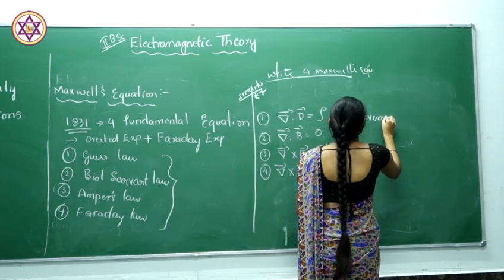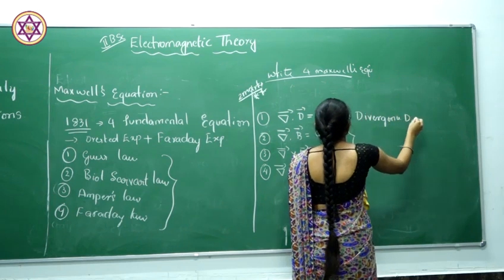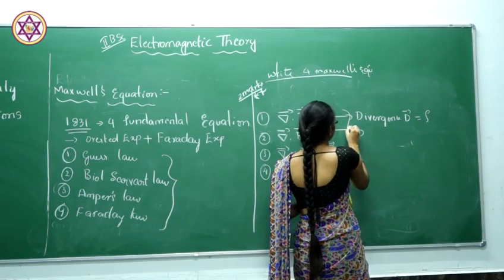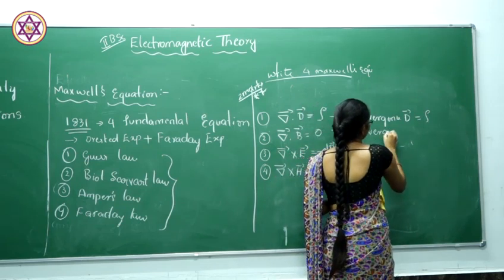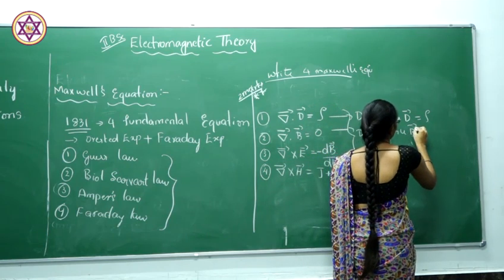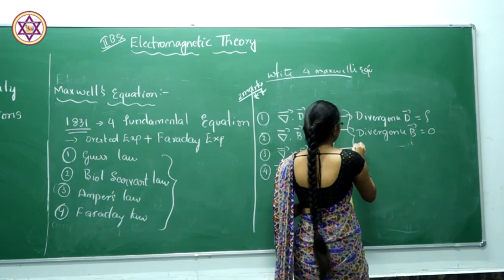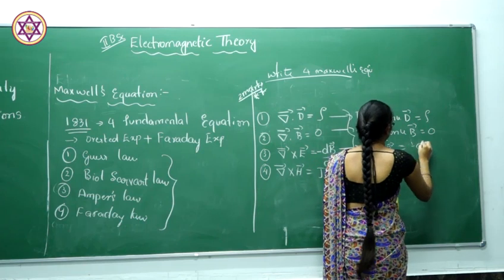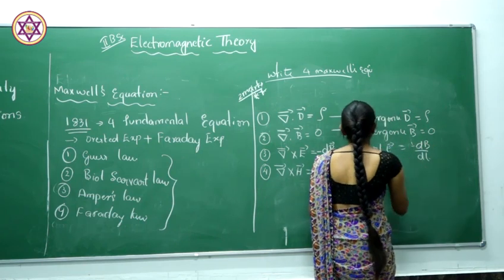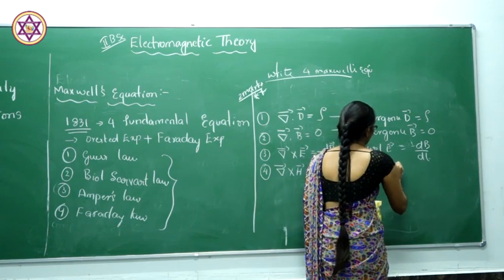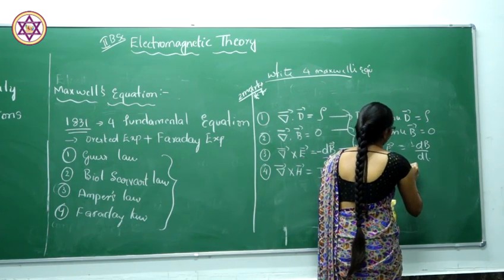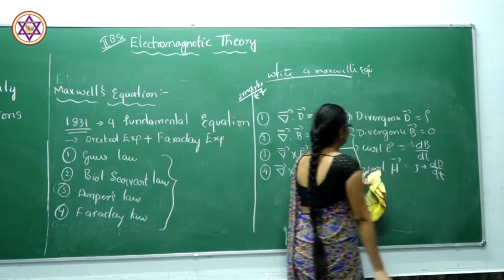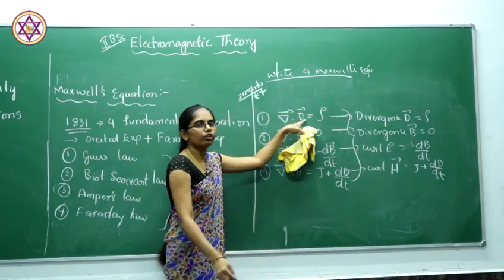Divergence of D should be equal to rho. Next, divergence of B should be equal to 0. Next, curl of E should be equal to minus dB by dt. Curl of H should be equal to J plus dD by dt. We can write it like this also. So, let us understand what the terms are.